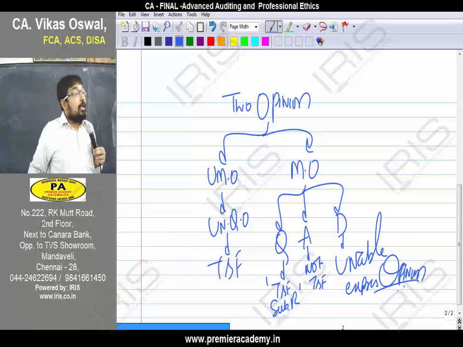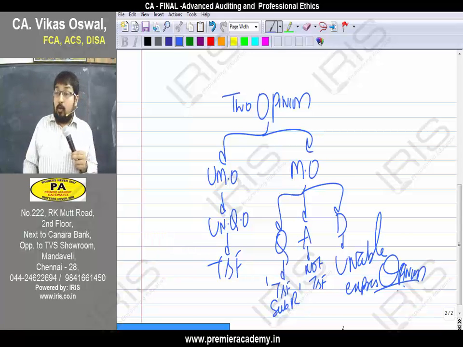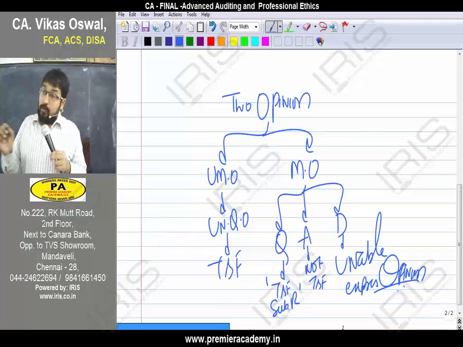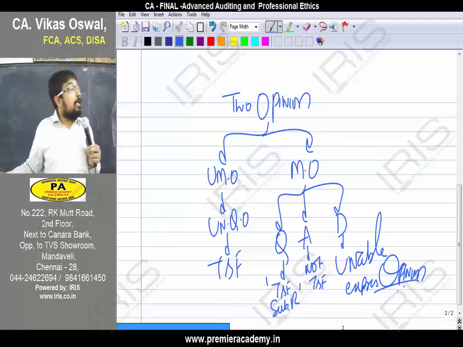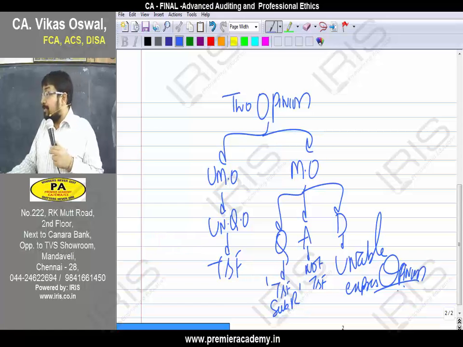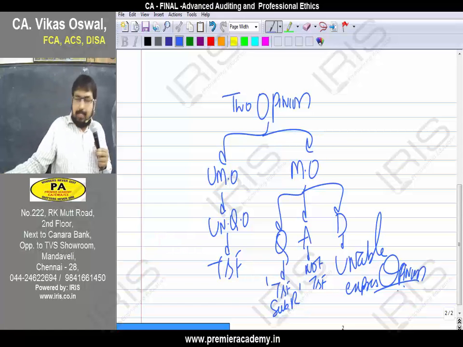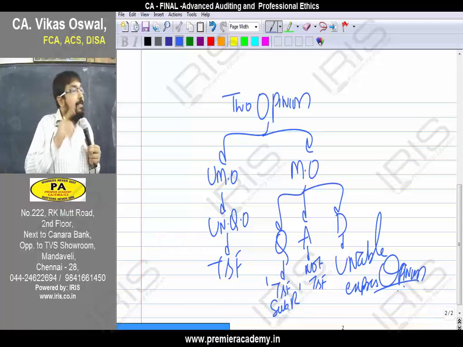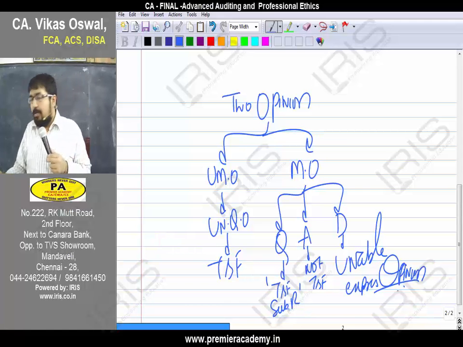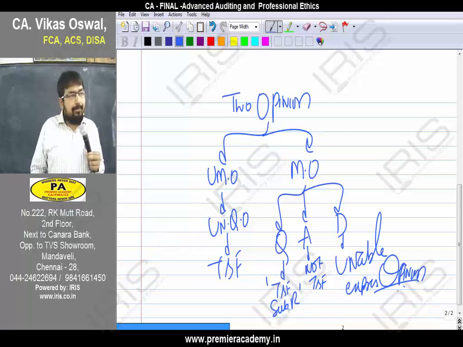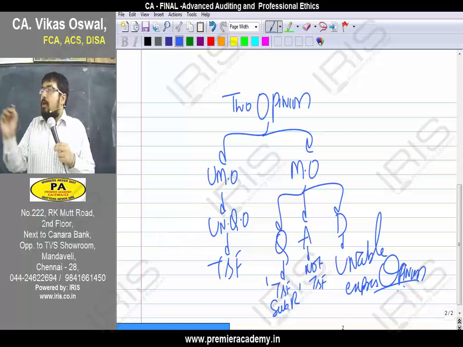Some students are having a confusion. Sir, qualified means qualified. Qualified means qualified as a CA. No. English is one of the imperfect languages in the world. What is the greatest language? Sanskritam, which has got 10 tenses. It is the only one language in the world with 10 tenses. So in English, different words have different contexts.